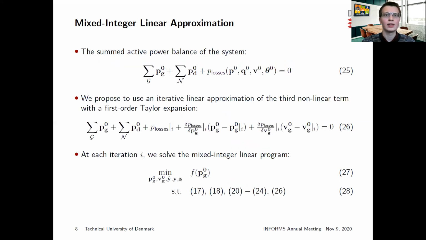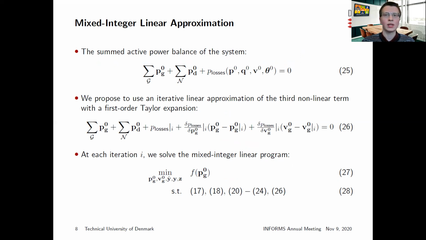The nonlinear AC power flow equations described by the nodal power balance can be summed over all buses. The summed active power balance of the system is as follows. The first term is the sum of active power generation, and the second term is the sum of the active power loading of the system.